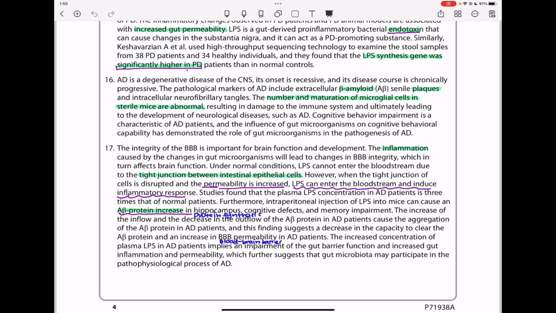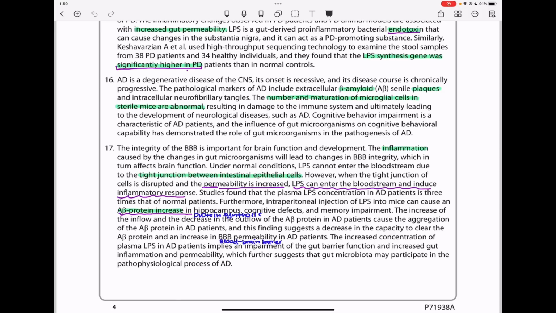The increase of the inflow and the decrease in the outflow of the A-beta protein in AD patients caused the aggregation of the A-beta protein in AD patients, and this finding suggests a decrease in the capacity to clear the A-beta protein and an increase in the blood-brain barrier permeability in Alzheimer's disease patients.